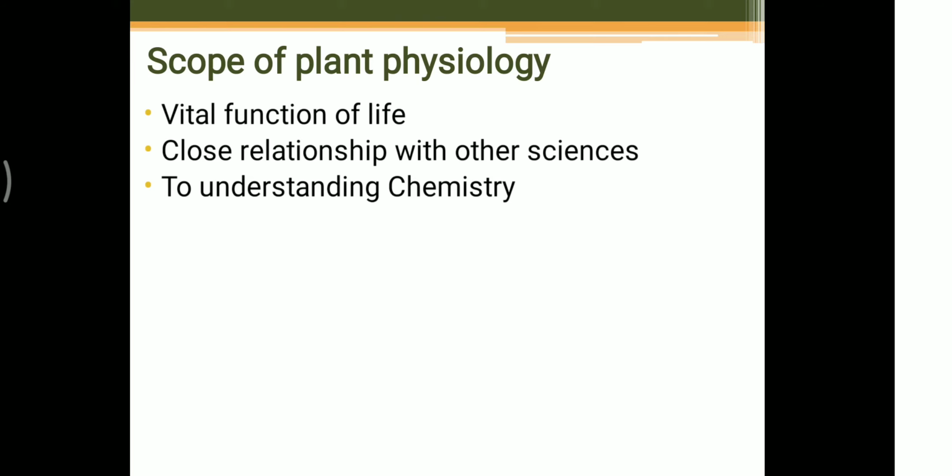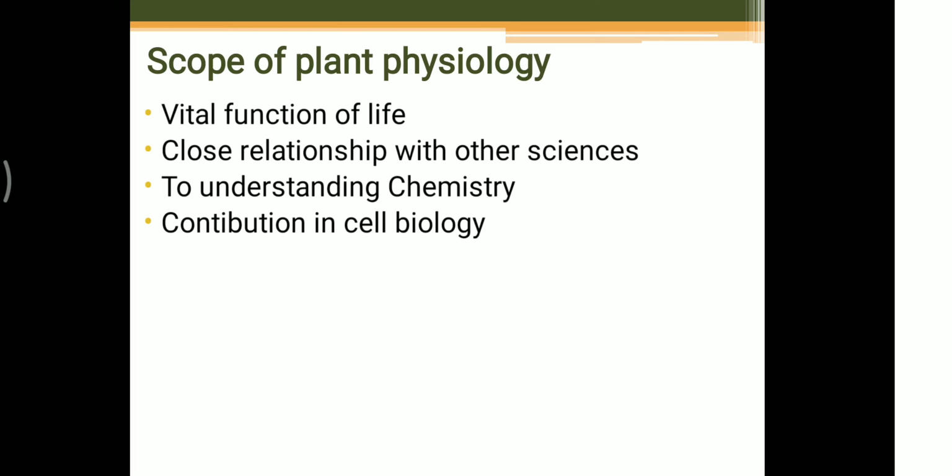Not only the pigments, but also various enzymes in the plant body, and synthesis of organic compounds from simpler food elements. Plant physiology has the scope of understanding the chemistry of whole plant life. Hence, it is related to chemistry also. Plant physiology and chemistry are going forward with the help of each other. This is our main point.